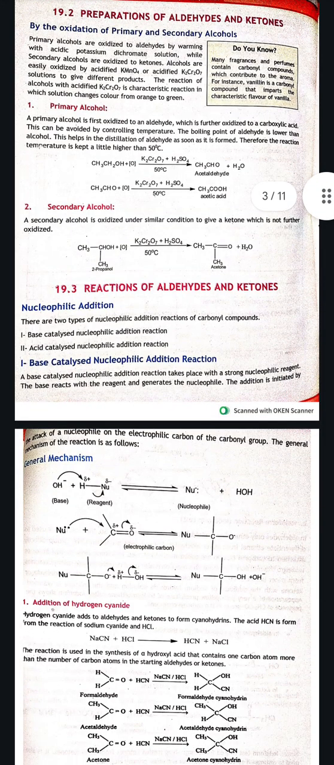Okay. First of all, from primary alcohols. Primary alcohol is first oxidized to an aldehyde, which is further oxidized to give carboxylic acid. This can be avoided by controlling temperature. The boiling point of aldehyde is lower than the alcohol. This helps in distillation of aldehyde as soon as it is formed. Therefore, the reaction temperature is kept a little higher than 50 degrees C.